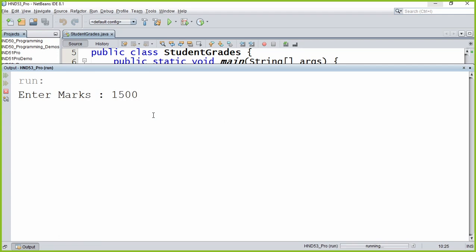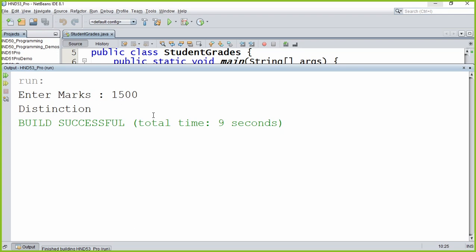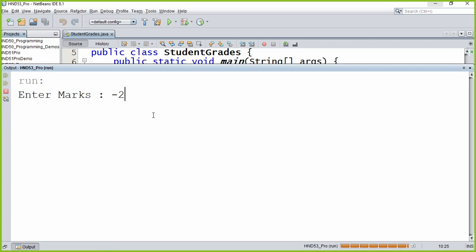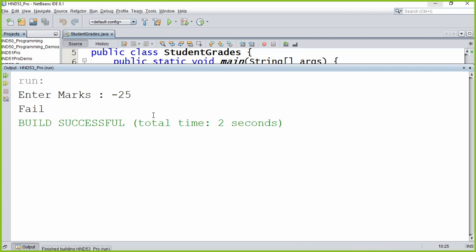So maximum marks that you can score for a subject is 100, but our program will accept 1500 also. 1500 will get a distinction. Actually, this is an invalid mark. The minimum marks the student can get is 0. Our program is accepting minus 25. This is a problem in your program. When I'm doing upcoming classes, I'll show you how to fix these things or troubleshoot these things.